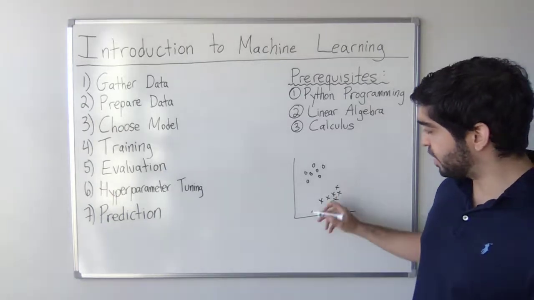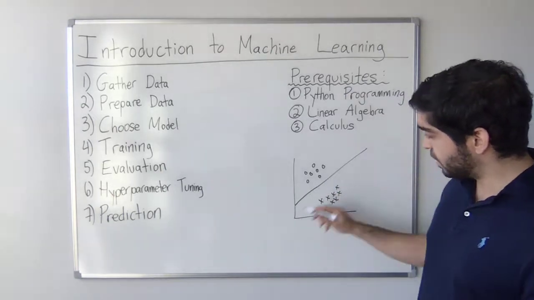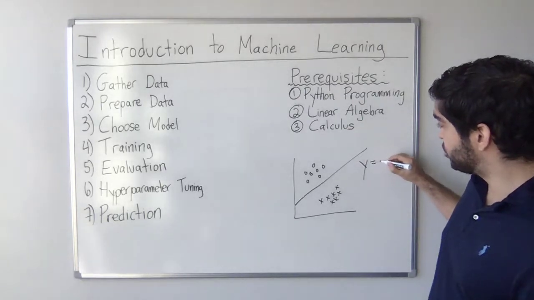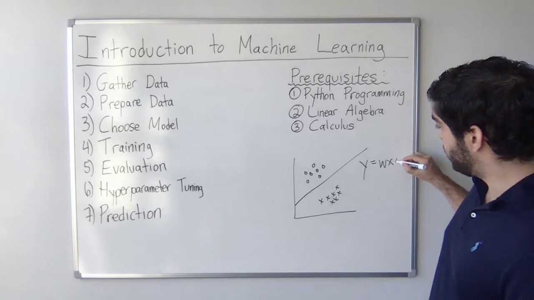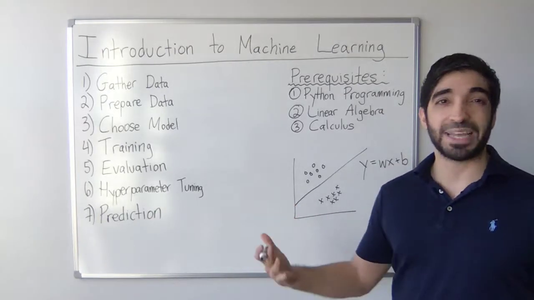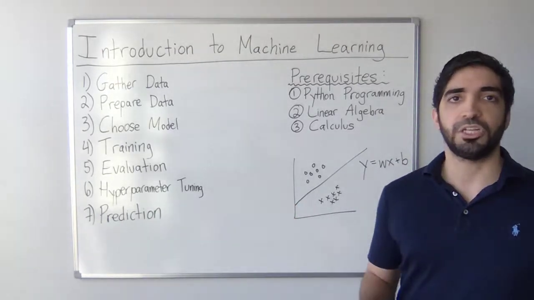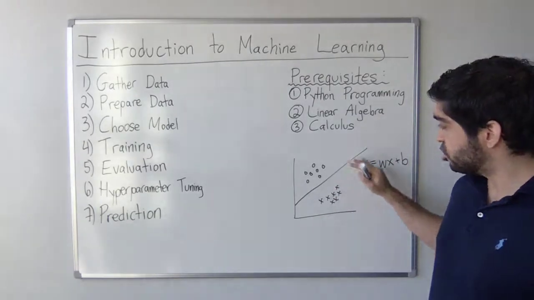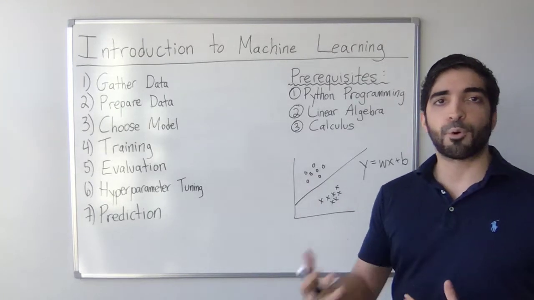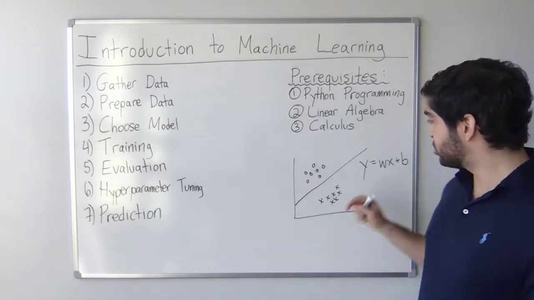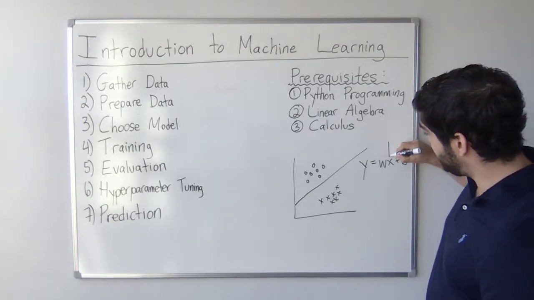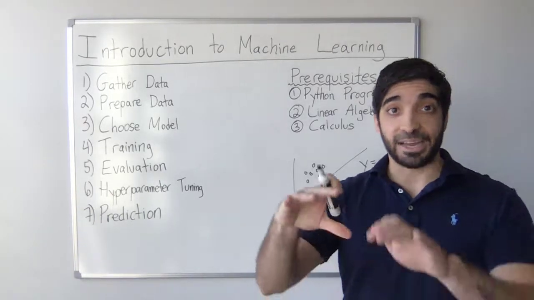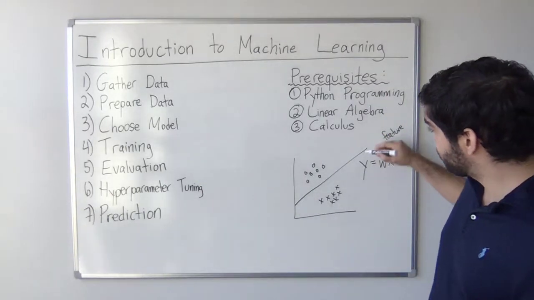So here, just looking at the data, we can draw a straight line that separates the data. And from math, we know that this function is y equals wx plus b. We would typically call it y equals mx plus b, but because we're in machine learning, we call the slope of the line w, for weight. This is just a simple one-dimensional example, but in practice, we might have many different features, because here x is our feature for the email. In this case, the title of the email, the subject title of the email.